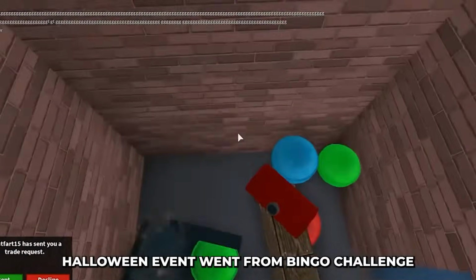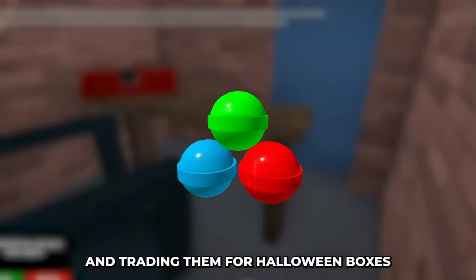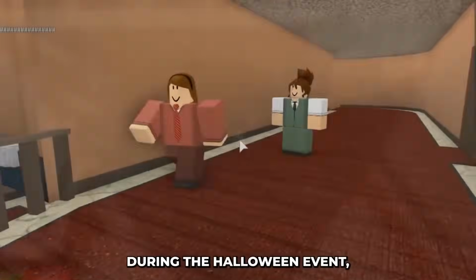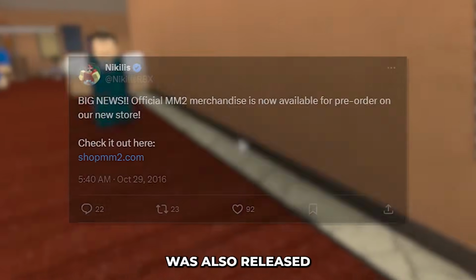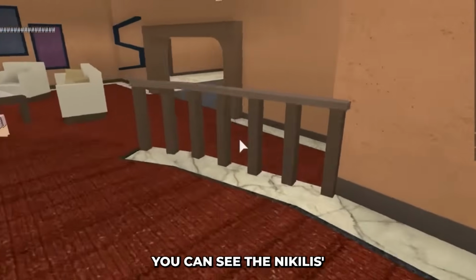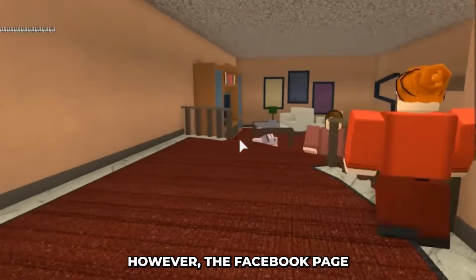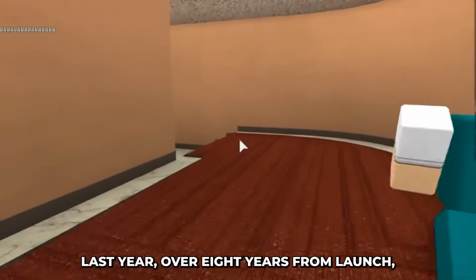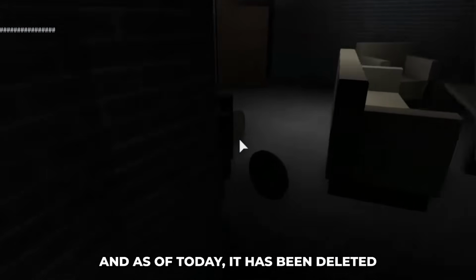Halloween event went from bingo challenge to basic collecting. This time you were collecting candies and trading them for Halloween boxes. During the Halloween event, the first official Murder Mystery merch was also released alongside the official Facebook page for the game. You can see Nikilis' motivation to push the game to an even wider audience. However, the Facebook page was never really used. Last year, over 8 years from launch, it had only 6 posts in total, and as of today, it has been deleted.